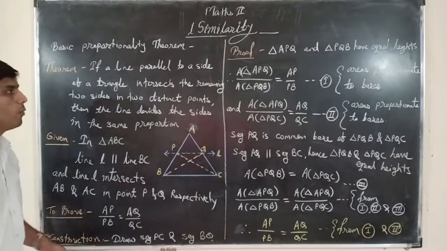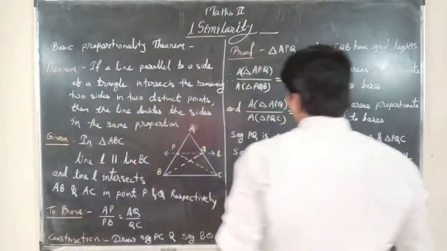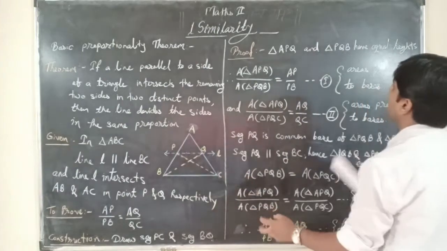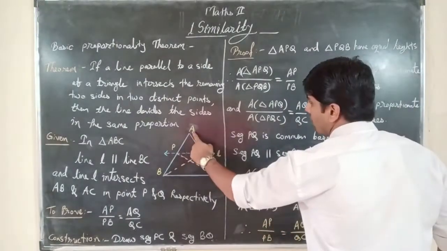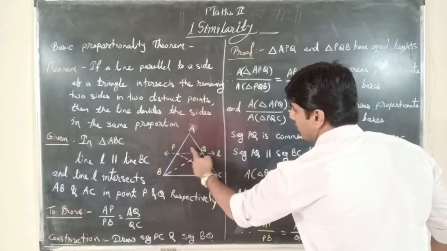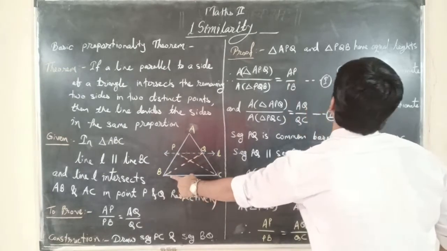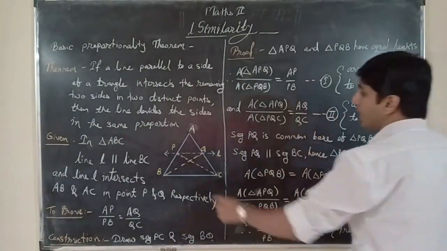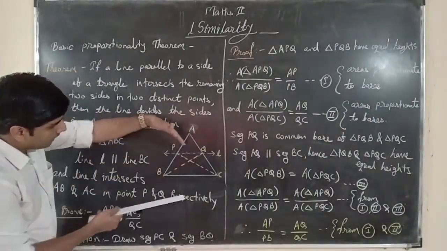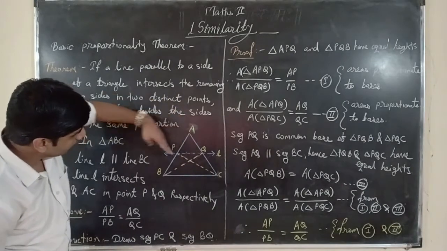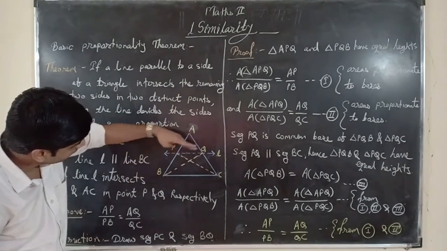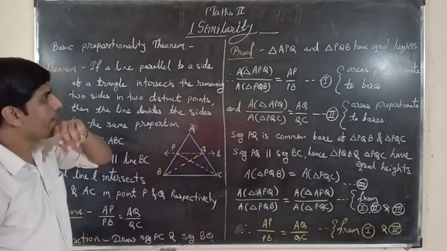Now, in triangle APQ, this upper triangle, and triangle PQB, this triangle PQB, have equal height. So if we observe from this side, this triangle APQ and triangle PQB are having equal height on this base.